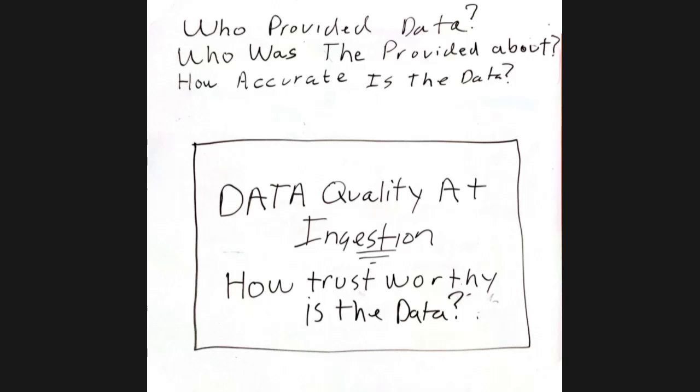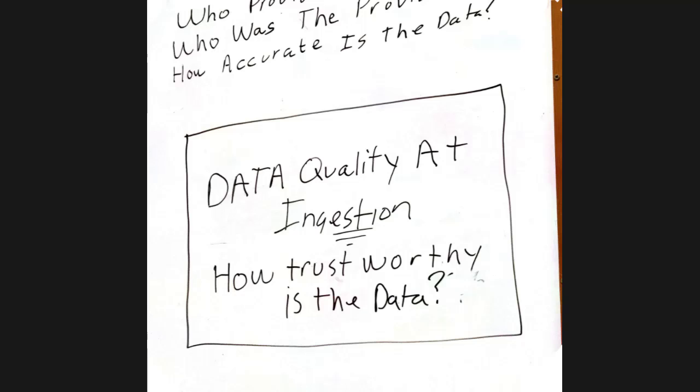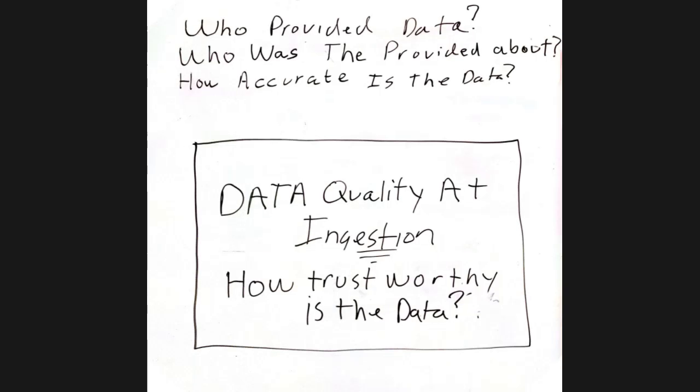So this is another in the series, do you know where your data came from and do you know who provided your data? We're really going to talk about data quality at ingestion. A lot of people talk about data quality as in, does this data meet the right inputs? Does this data meet the basic rules of schema? That's all great, and that's because you have internal problems, or you have problems at the edge with an import. This talk is really about when I bring something in, how trustworthy is the data that I brought in?